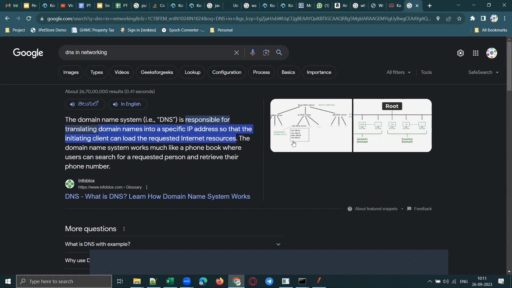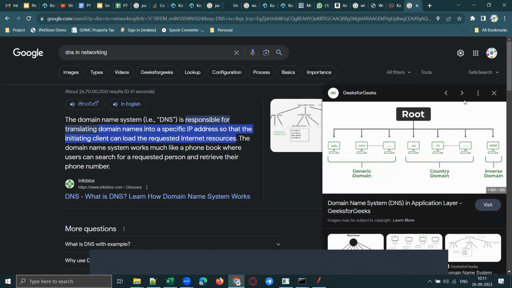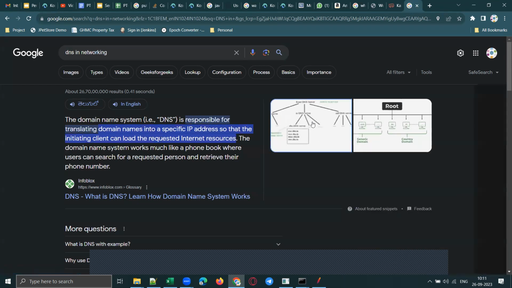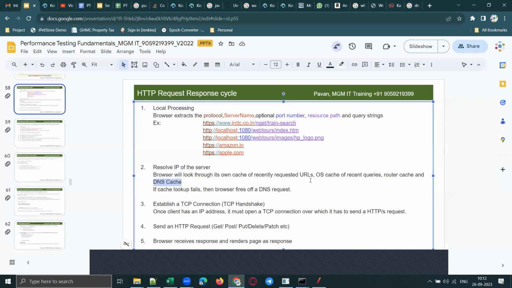So if you want to access any website, right, first, your browser should get what is the IP address of that server. Okay. Then it will send a request to that server. So in this process, it will try to find out the IP address of that URL. And if it cannot find it in any of these caches, the browser will fire a DNS request. The browser will send a request to the DNS system itself, if it cannot find the IP address anywhere here.